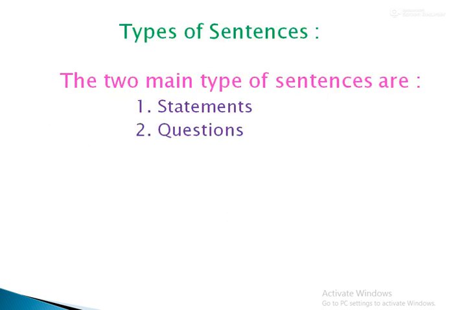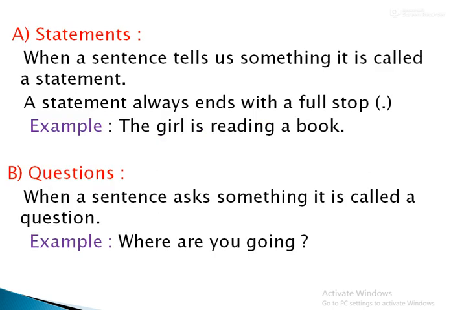Now, types of sentences. Here I have given you two types of sentences. First one statements, second one questions. Statements. When a sentence tells us something, it's called a statement. A statement always ends with a full stop. If you see any sentence that ends with a full stop, that is called a statement.